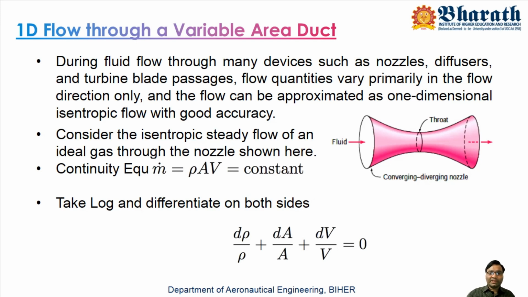If you take, for example, a converging diverging nozzle, which you might have seen in your fluid mechanics laboratory, a Venturi meter is just like a converging diverging nozzle, where area decreases, remains the same, and again starts increasing. Converging area, throat area where area remains constant, and again diverging area where the cross sectional area keeps on increasing. Now if a fluid is sent through this kind of variable area duct, how does it behave, what is its behavior?